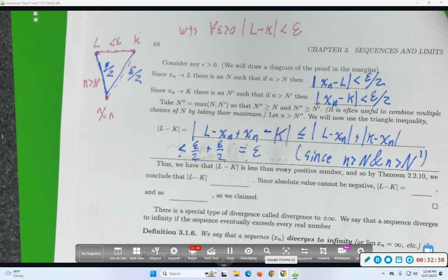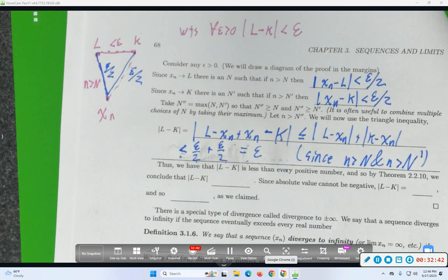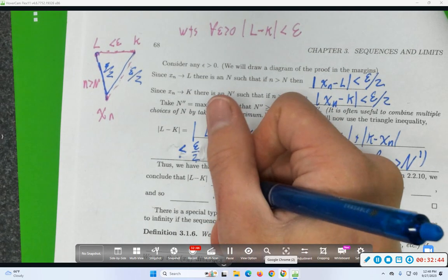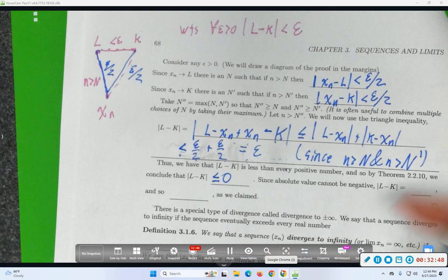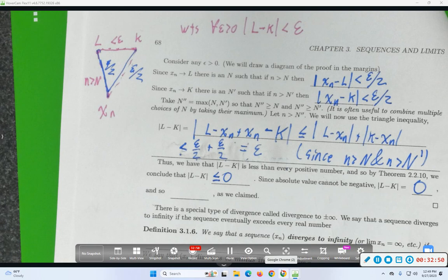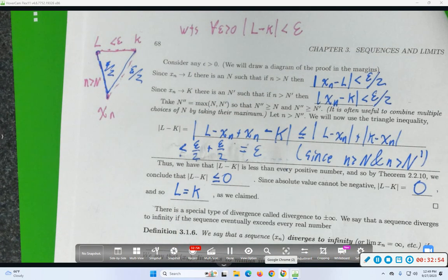Absolute value of L minus K is less than every positive number. So by theorem 2.2.10, we conclude that this difference is less than or equal to 0. Since absolute value can't be negative, that difference is equal to 0. And so L equals K, as we claimed. That feel all right?